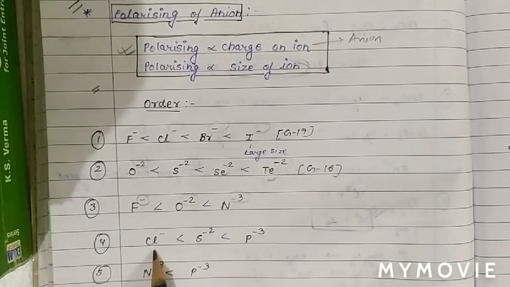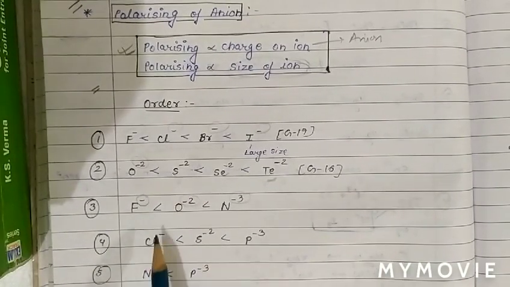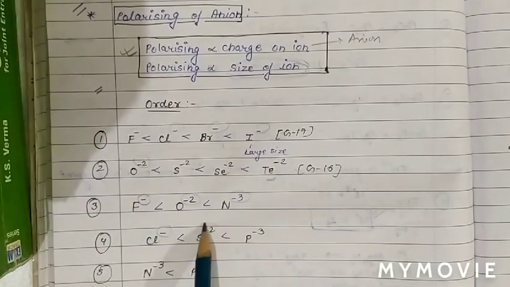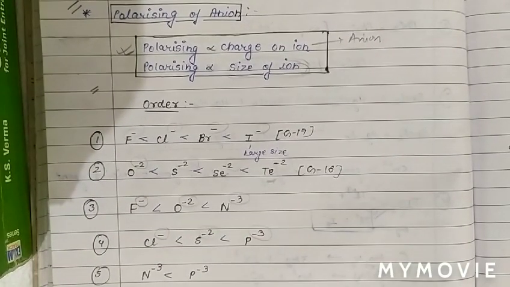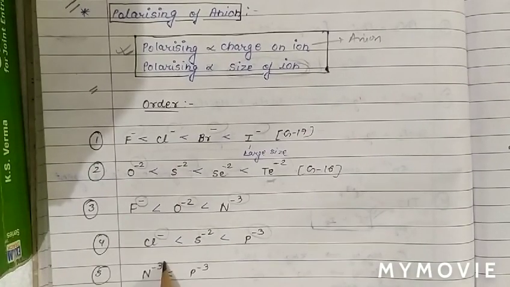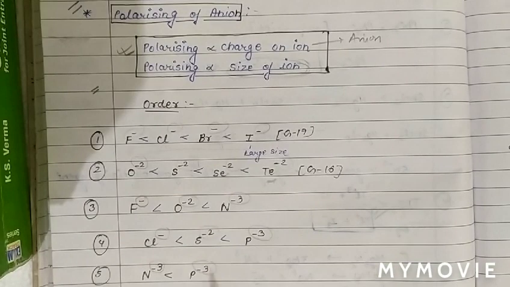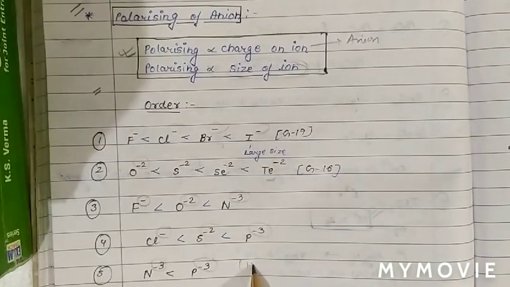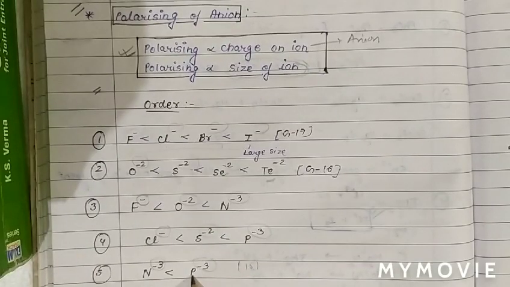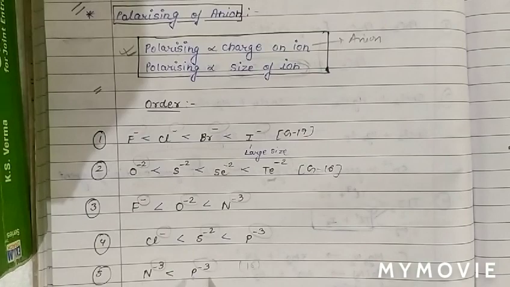Now next question, Cl negative, S2 negative, P3 negative. Again, as the charge is increasing on an ion, so higher the charge on an ion, higher is the polarizing power. Next question is same, when the charge is same, then on the basis of size, phosphorus is more. So these two are group 15 elements. Phosphorus has more size than nitrogen, therefore P3 minus has higher polarizing power.